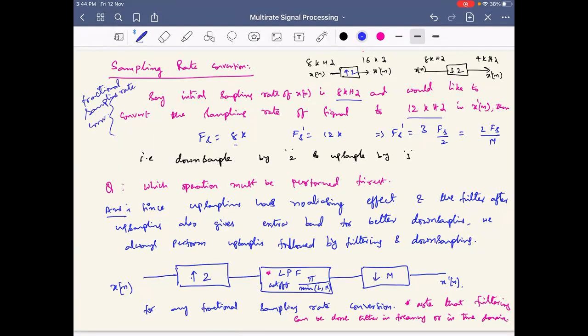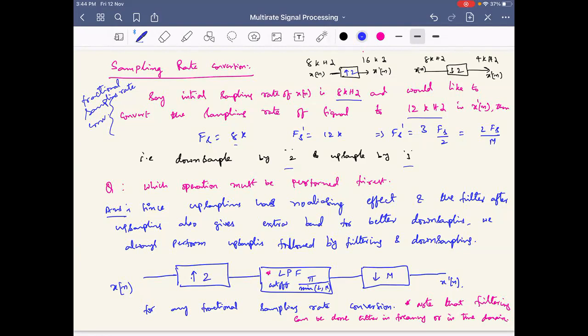If I want to perform fractional sampling rate conversions, I need to perform both upsampling and downsampling, right? Now the question is, which must be performed first? Should we do upsampling or downsampling first? Shall I first downsample by 2 times and then upsample by 3 times in this example?